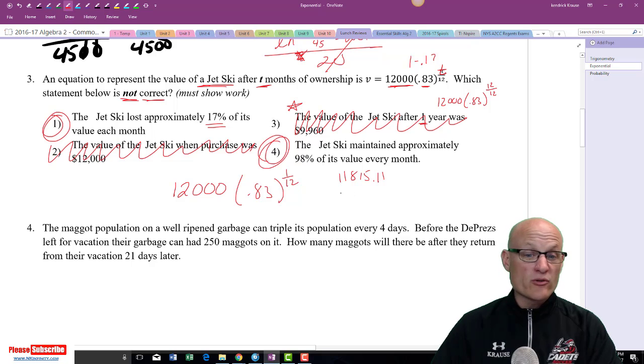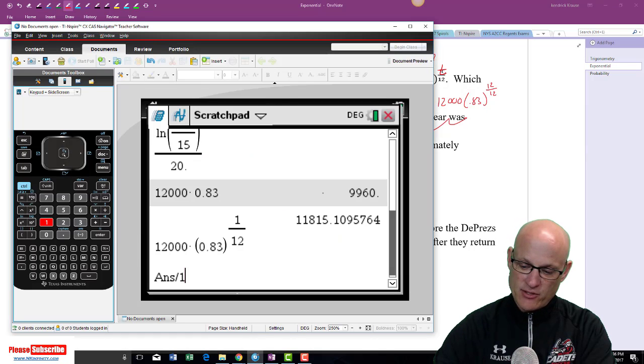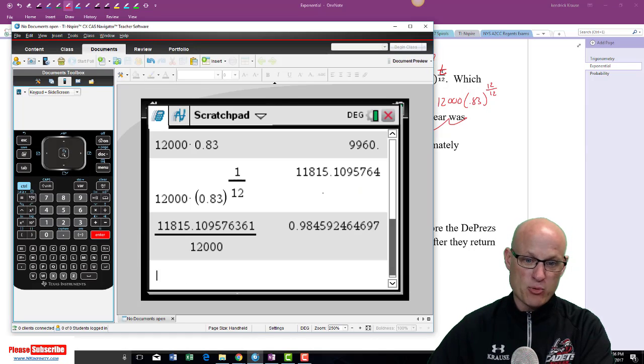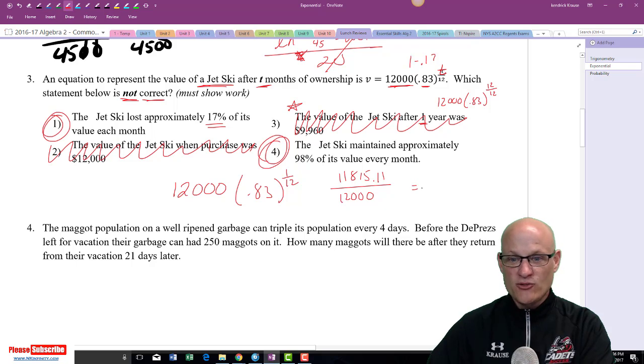Now, what was it worth originally? Originally $12,000. So let's see what percent that is. Divide by 12,000 and I get 0.984. So it's retaining 98.4% of its value. So this one looks like it still works.